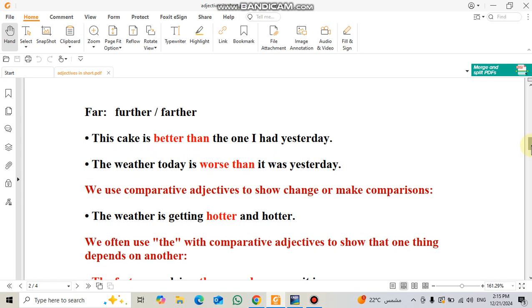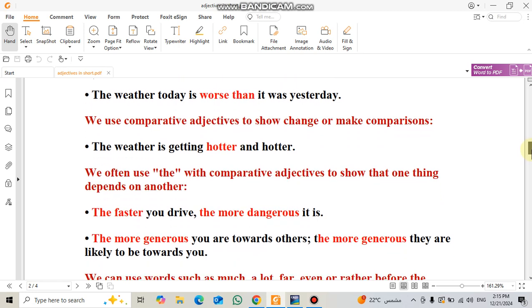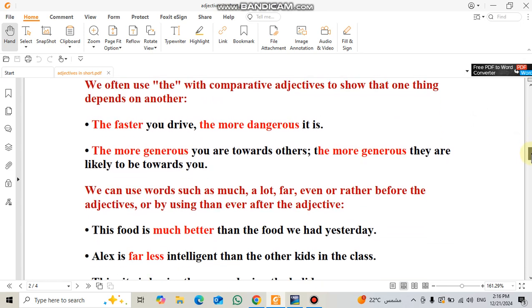We often use the word the with comparative adjectives to show that one thing depends on another. For example, you can say the more books you read, the more information you get. The sooner, the better. Or the faster you drive, the more dangerous it is. Another example, the more generous you are towards others, the more generous they are likely to be towards you. So here something depends on another. The more, the more, or the more, the less.